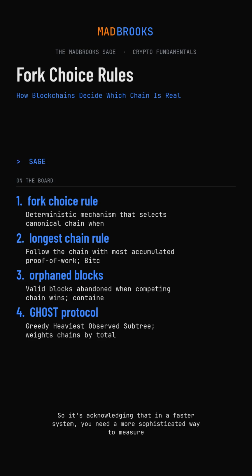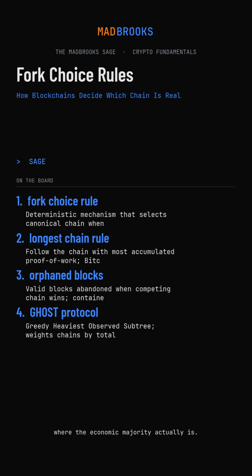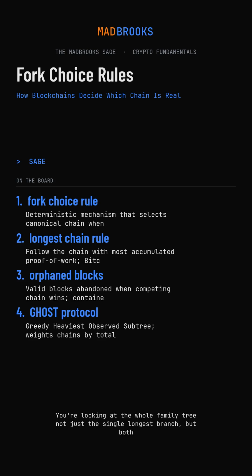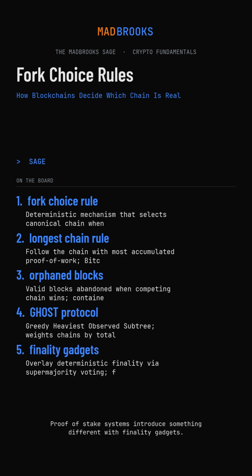So it's acknowledging that in a faster system, you need a more sophisticated way to measure where the economic majority actually is. You're looking at the whole family tree, not just the single longest branch, but both of these are probabilistic finality systems. You never get absolute certainty, just exponentially increasing confidence. Proof-of-stake systems introduce something different with finality gadgets. What changes when you move to that model?